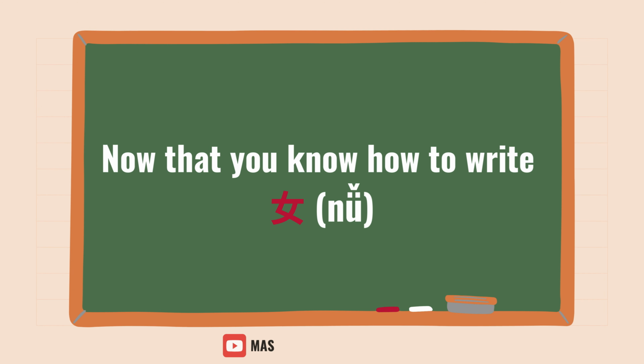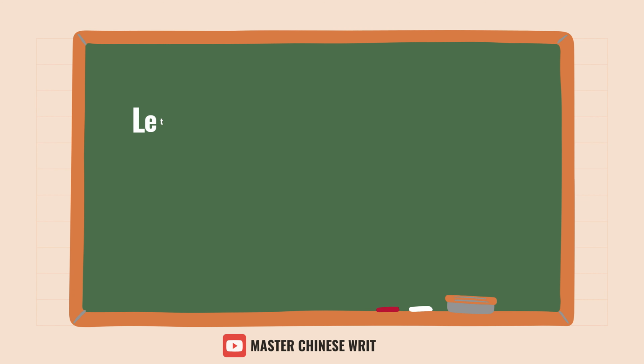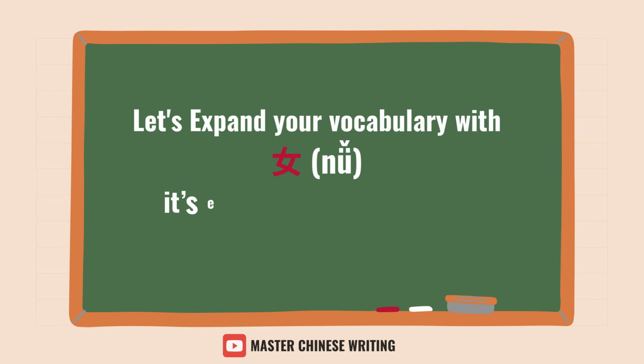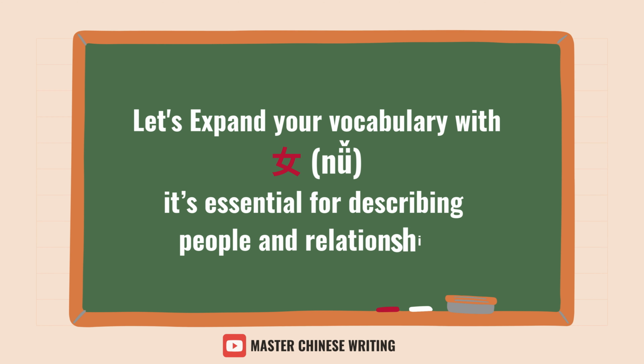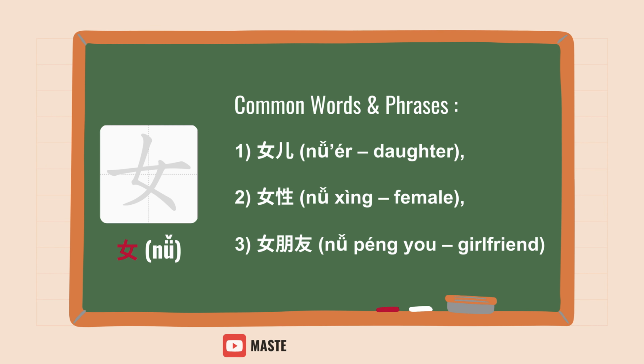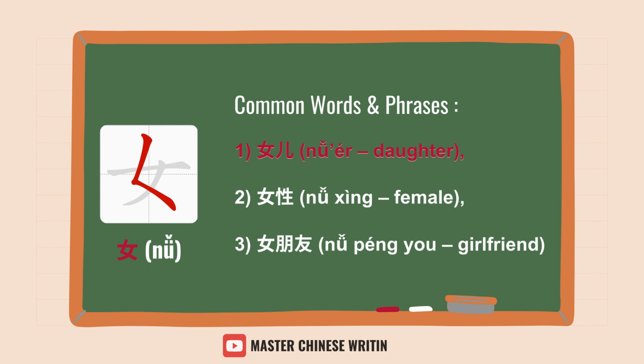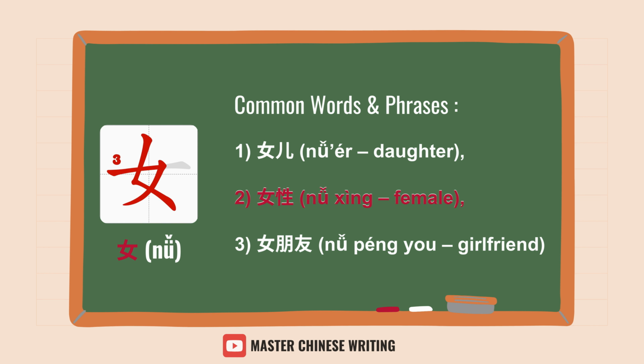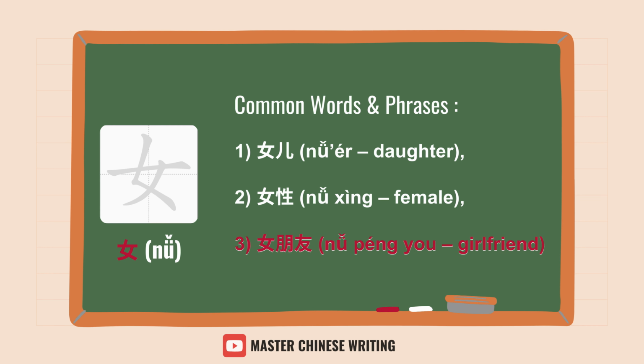Now that you know how to write 女, let's expand your vocabulary with 女. It's essential for describing people and relationships. Common words and phrases: 女儿, daughter; 女性, female; 女朋友, girlfriend.